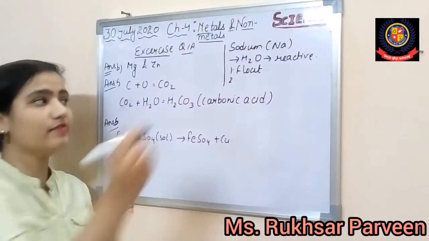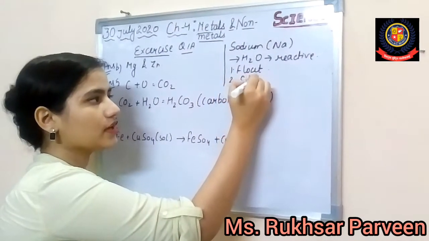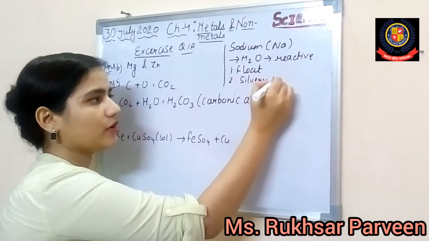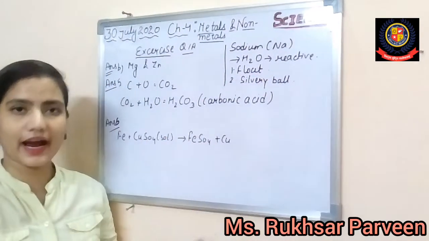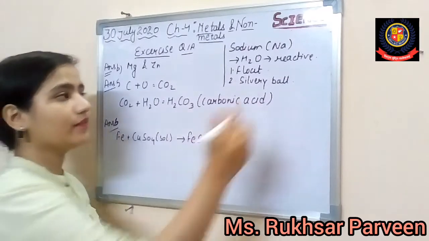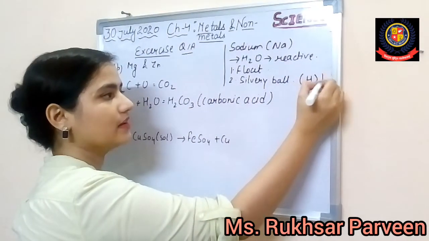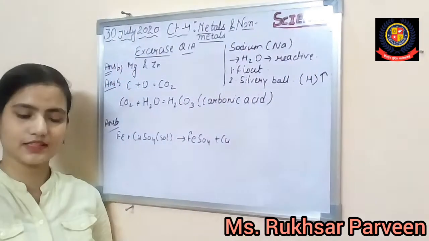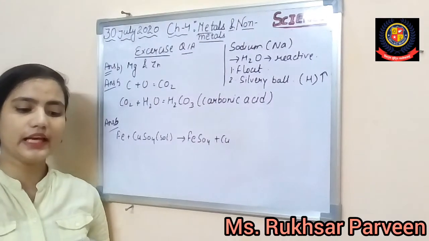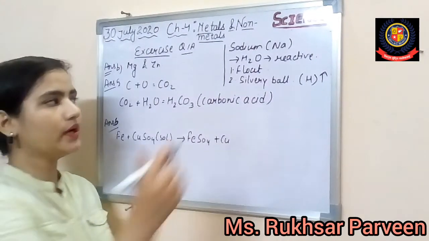Then a small silvery ball will be created there, because they started to get reacted with the water, and then hydrogen gas will be released. This is another observation we have seen. Then in case of sodium, it will burn with a golden yellow flame.